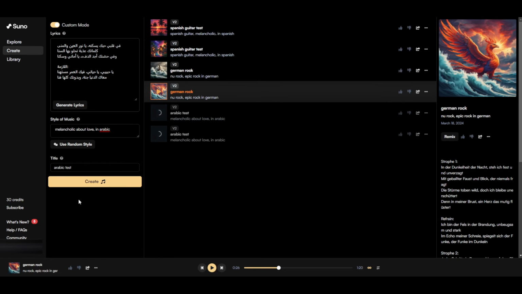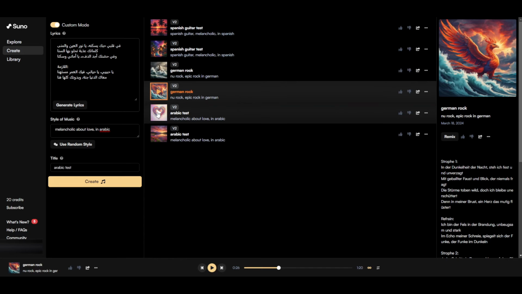This whole thing that I'm doing here is just to show you that it actually changes based on exactly the prompt and what you're asking it to do. This is mind-blowing. Okay, both variants are done now, and we're gonna play the first and play the second. And then, as I said, maybe in German and Spanish I understood a few words. In Arabic I understand maybe zero words. But anyway, let me play it.